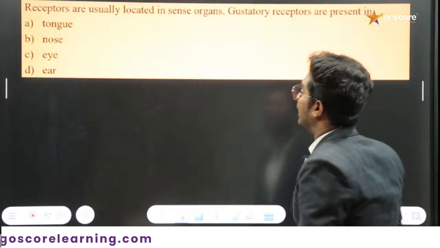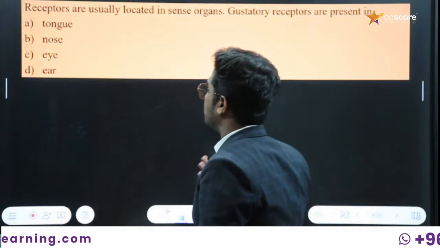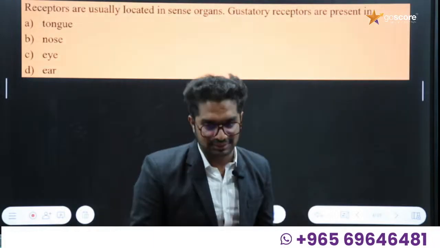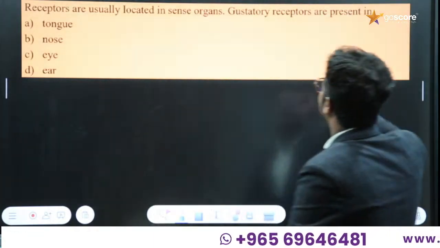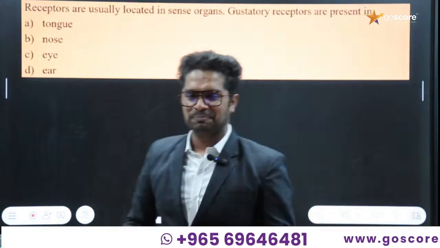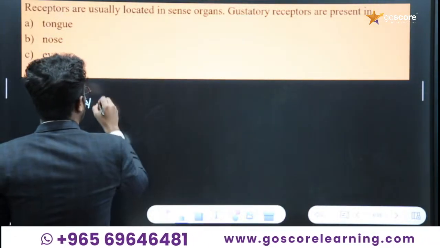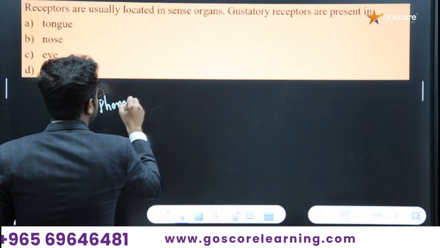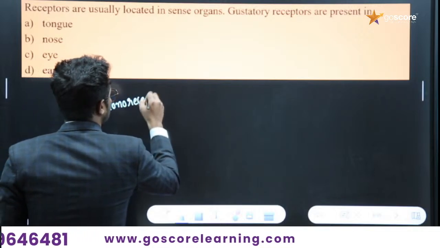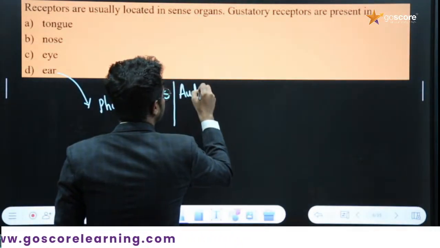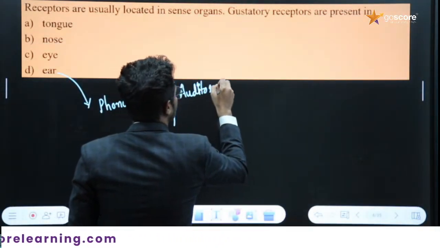The second one is from the control and coordination chapter. Receptors are usually located in sense organs. Here the gustatory receptors are present in which organ? In the ear, we call the receptors auditory receptors.